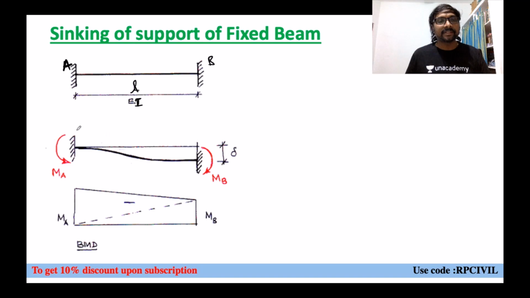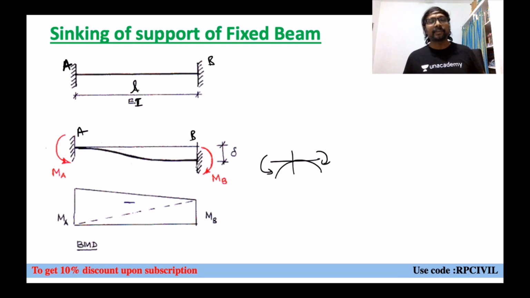MA and MB. This is A, this is B. Just observe, left hand side anti-clockwise means it will be bending in the downward direction, hogging. Right hand side clockwise means that is also bending in the downward direction, hogging. So this is how we have assumed: left side anti-clockwise for MA, right side clockwise for MB.